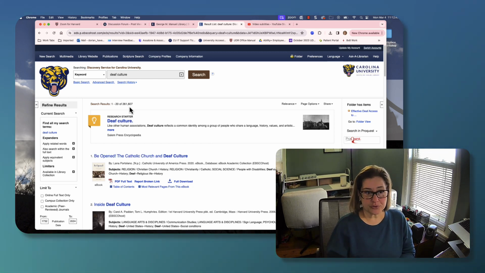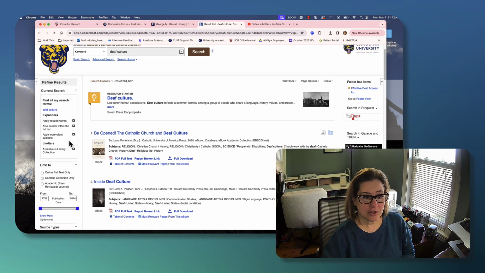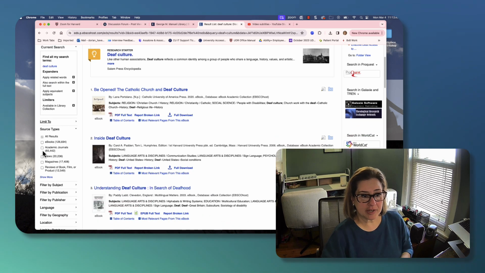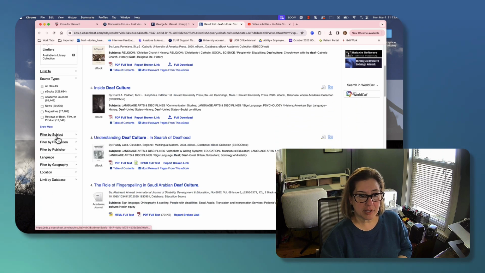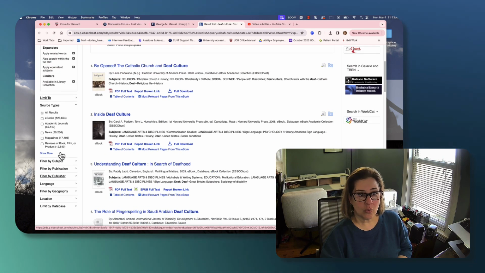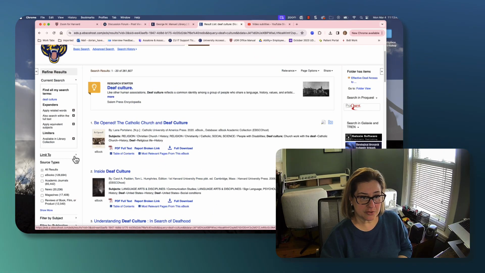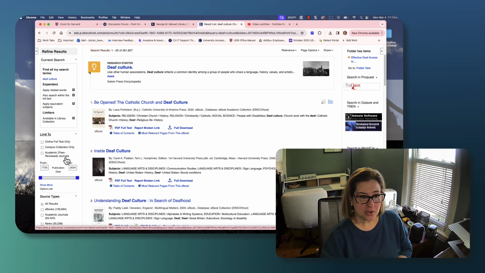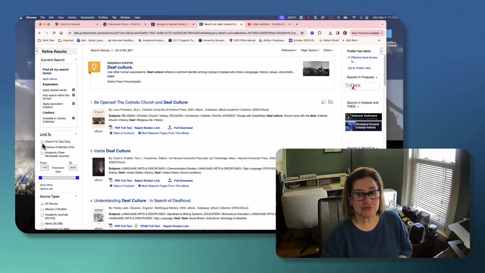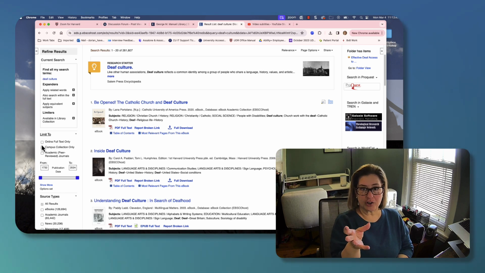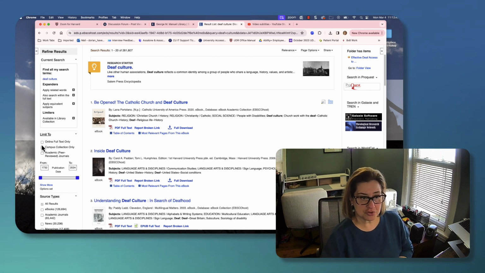You can add more keywords. You can also limit it to ebooks or academic journals, and it'll tell you how many of each one. You can filter by subject or publication. One of the most common ways, and one of the ways that you should limit, is source type. You can do online full text only, which is really helpful because then you know that anything it's pulling up, you'll be able to read the article right there. You don't have to go searching further for it.